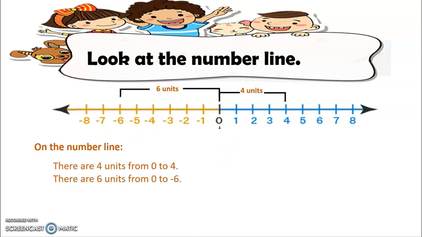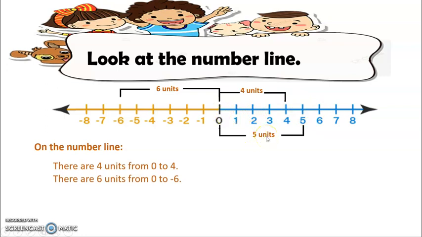Another one. What about if we have positive 5 from 0? So we count 5 units: 1, 2, 3, 4, 5.